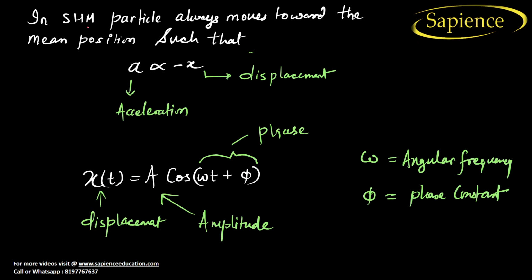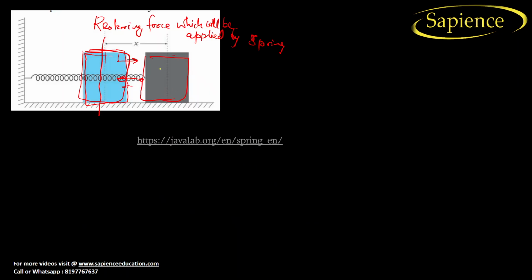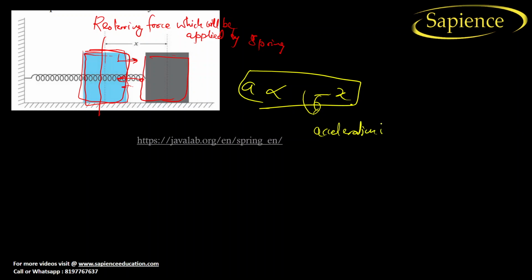Now in S.H.M, what happens? The particle always moves toward the mean position such that the acceleration of the object is always proportional to the displacement but in a negative direction. So the more displacement there is, the more acceleration there will be. From the figure we see that the acceleration of a body is directly proportional to the displacement, and it is negative. Why? Because acceleration is opposing in nature. Why is the acceleration opposing?